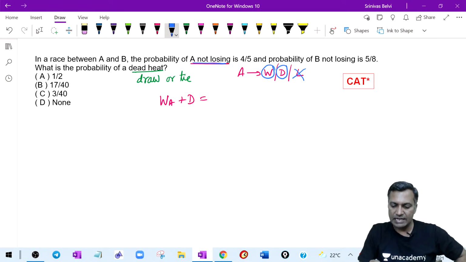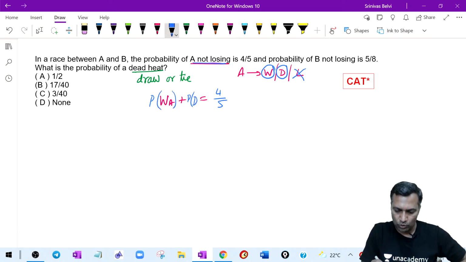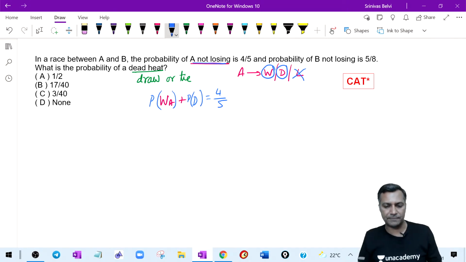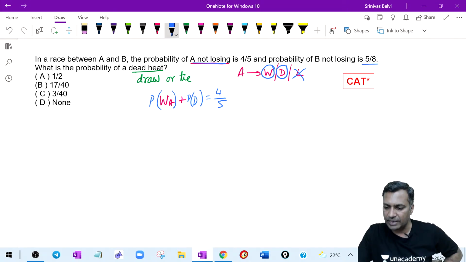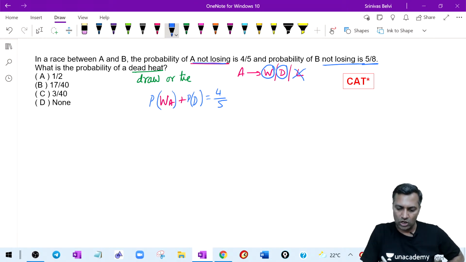Therefore, the probability of A winning or drawing is 4/5. I can write it like this: probability of A winning and probability of a draw. If you want to complete the thought, it should technically look like this. That is 4/5. What about B? All right, B is 5/8. B not losing means what? Probability of B winning or probability of a draw.